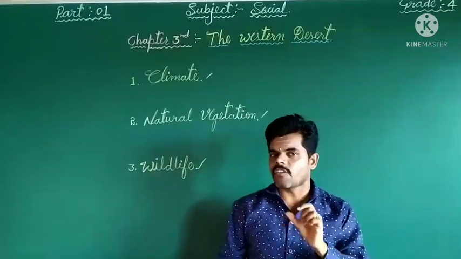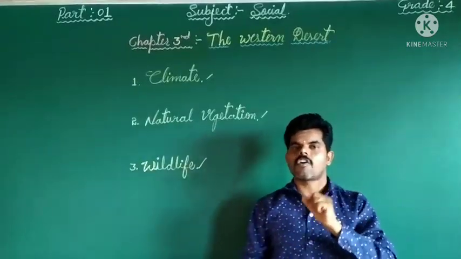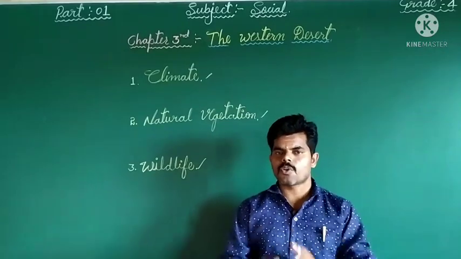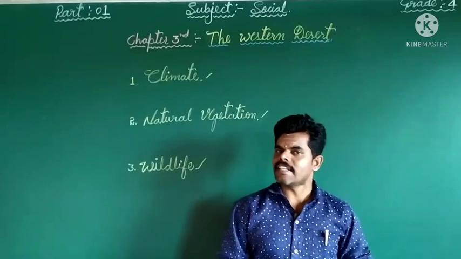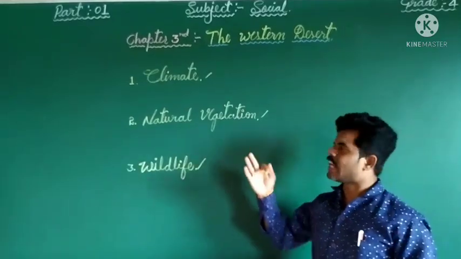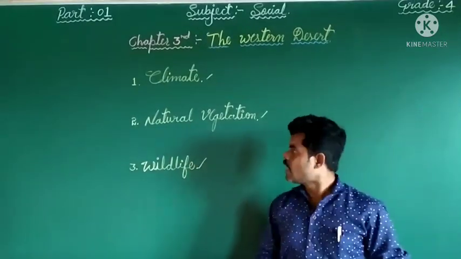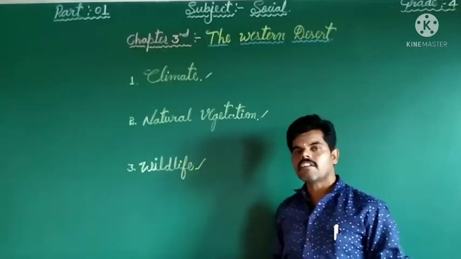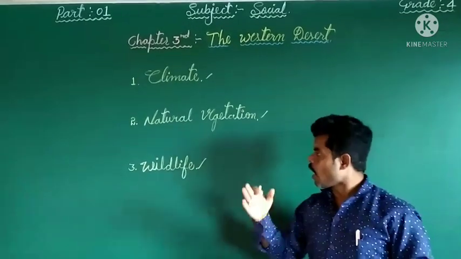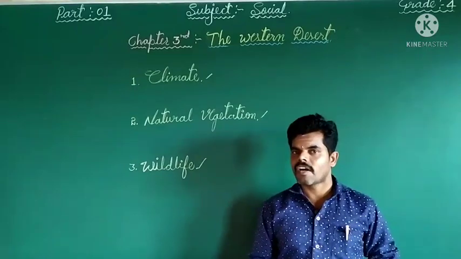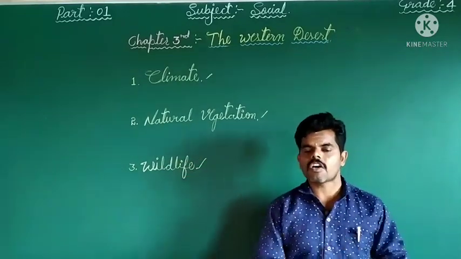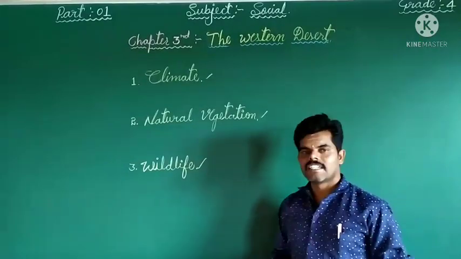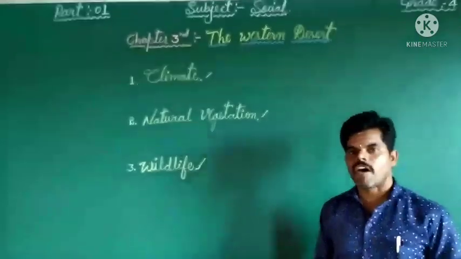The desert is a landform that receives very little or no rainfall, so this landform is very hot and dry. Let's see the climate of this desert region, the natural vegetation, the wildlife and how this wildlife made the desert region its home. Let us learn one by one.